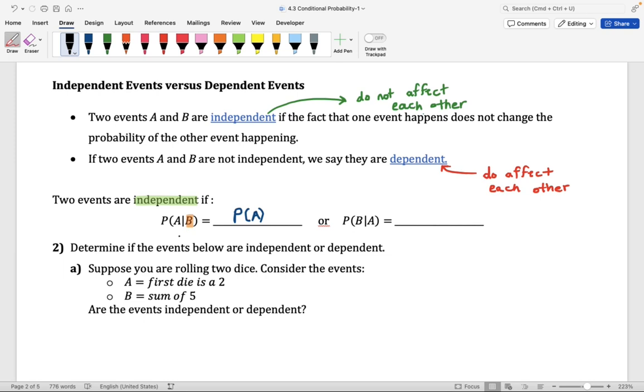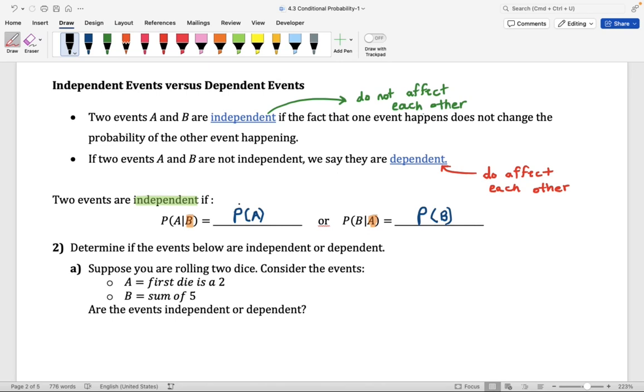Okay? And so if you think about it that way, it makes sense. The probability of A, given that B has occurred, is equal to the probability of A. In other words, I don't care that B happened, it's not going to affect the probability of A. So this is just the probability of A. It is going to be the same if we go the other way around. If two events are independent, then the probability of B, given that A has occurred, is equal to the probability of B. Again, here we're saying, if we're finding the probability of B, given that A has occurred, I don't care that A has occurred. This is just going to be the probability of B. Again, why? Because A does not affect the probability of B.